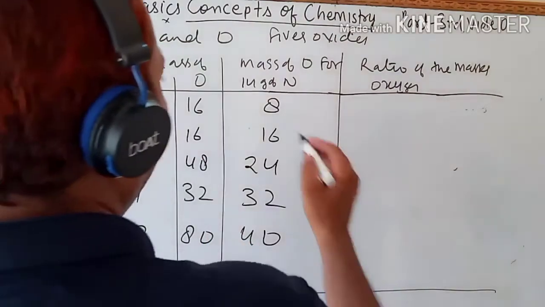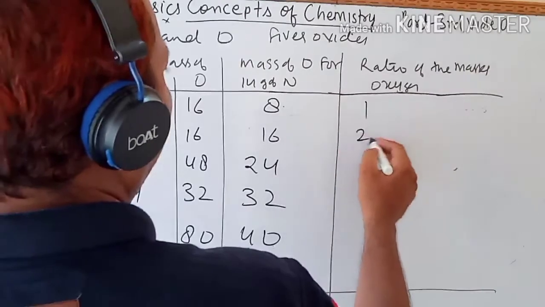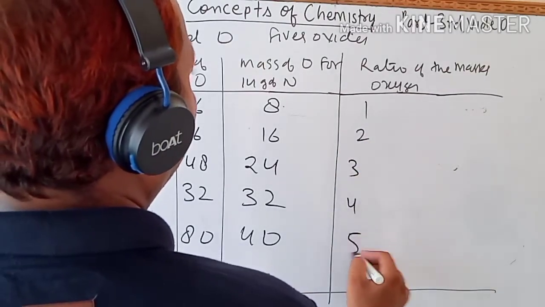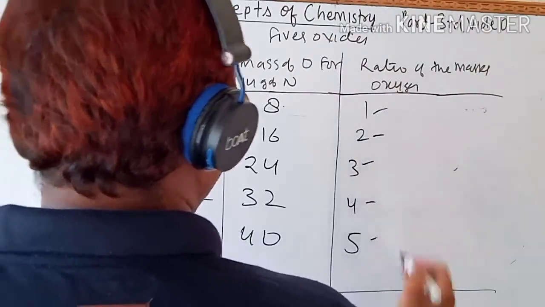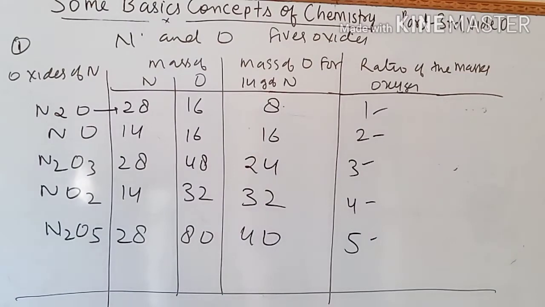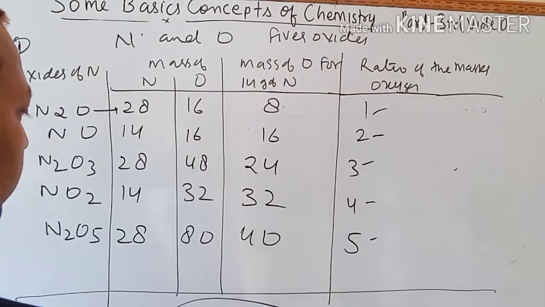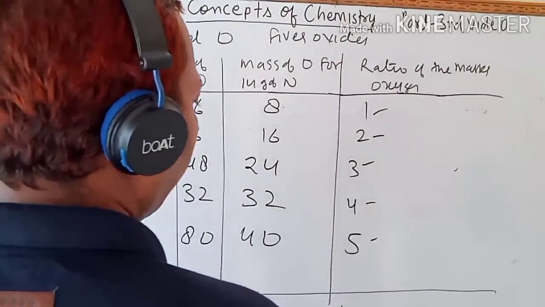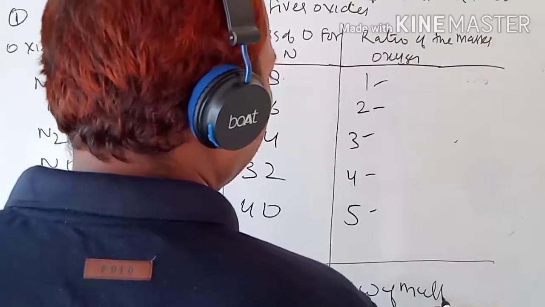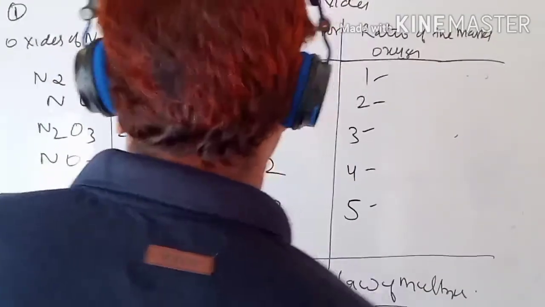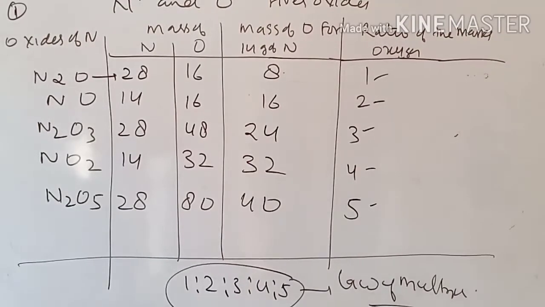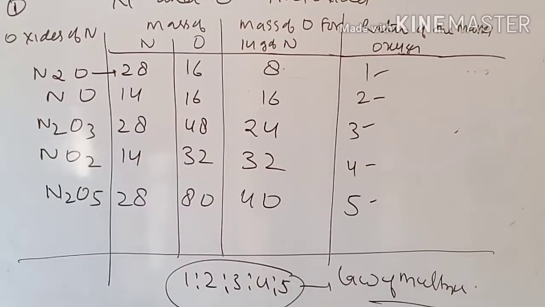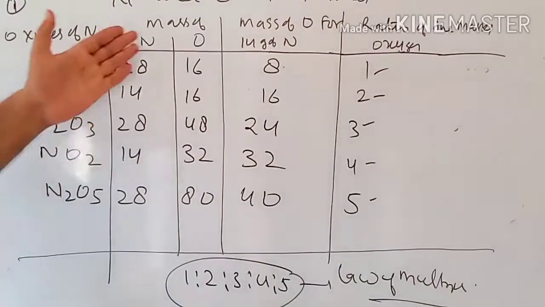So simple, a simple ratio. The ratio of the masses of oxygen is 1 is to 2 is to 3 is to 4 is to 5. Children, this is showing the law of multiple proportion. So two elements combined, like nitrogen and oxygen, form more than one compound, and this is the data.